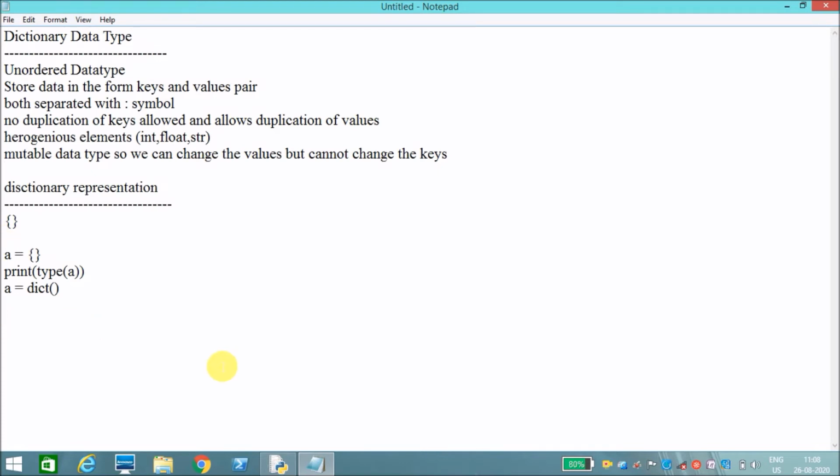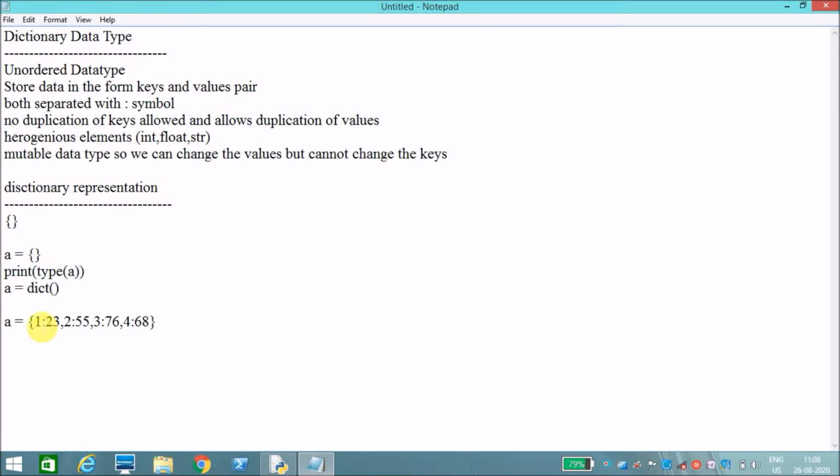Most people are wondering how a dictionary can be represented. For example, let's say a is my dictionary. Like this, we can represent a dictionary: 1 colon 23, 2 colon 55, 3 colon 76, 4 colon 68.